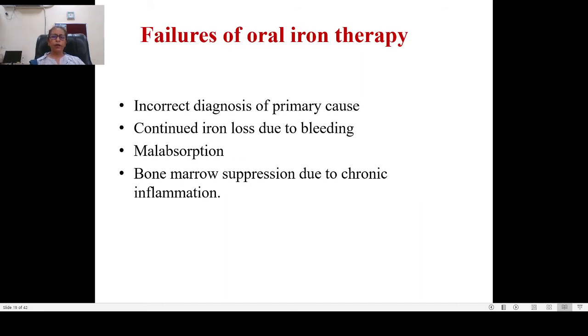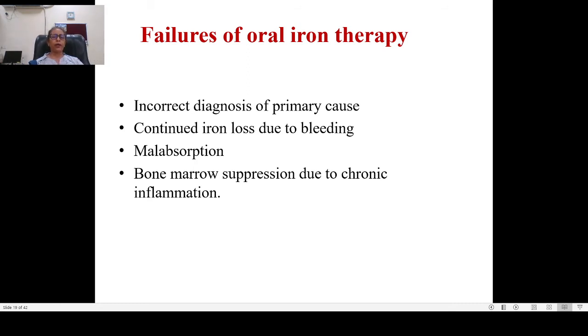Now, what are the conditions where oral iron therapy fails? If your diagnosis is not correct because the cause of the iron deficiency anemia is something else, you have to correct the primary cause first. And if there is continuous blood loss, you keep on giving iron and you'll be forming hemoglobin, but there is a continuous loss of blood due to bleeding. There is some gastritis, some ooze from the GIT or something like that. Even if you give iron, it's not going to produce any increase in hemoglobin. If there is malabsorption, as I've already told you, in those cases also the oral iron therapy fails.